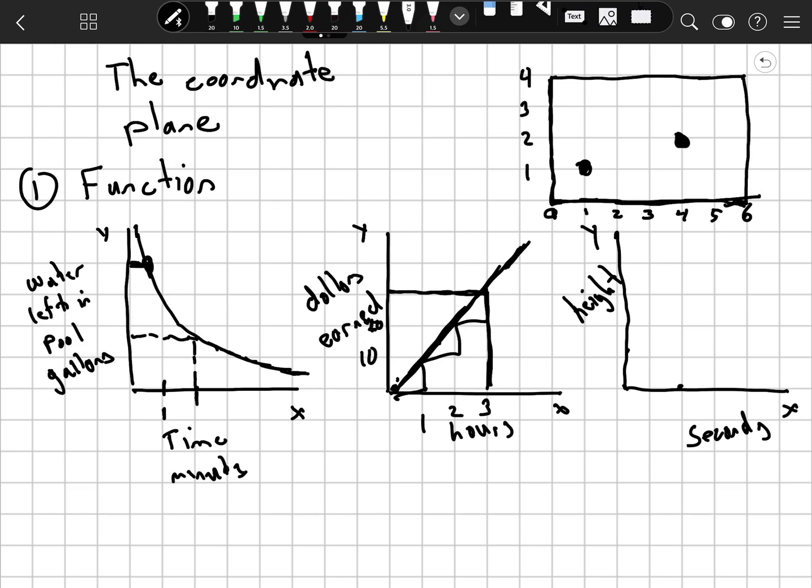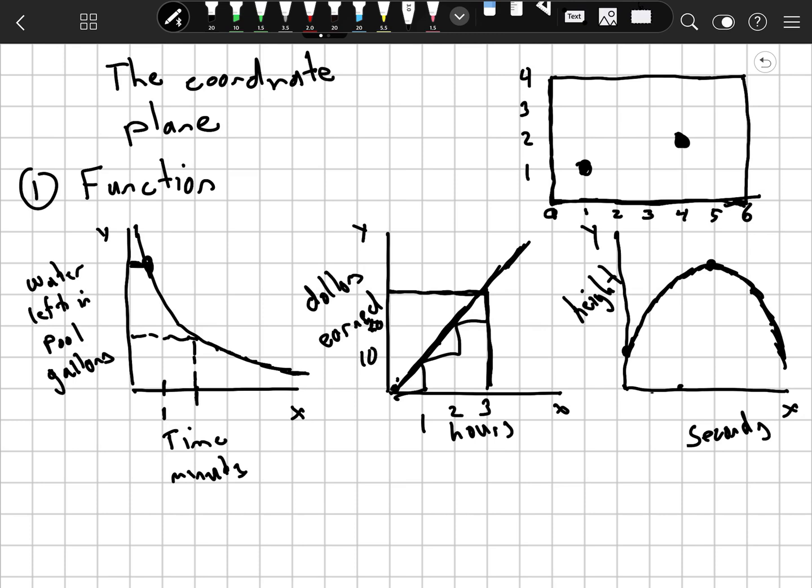Height in seconds. If you were to throw something up in the air, its height is going to increase quickly at first because of that initial force that you used to throw it, but then gravity is going to take effect on it, and it's going to come to a standstill eventually. And then gravity is going to keep working, and so it's going to start slow at first and then kind of speed back up again. So there's a story for that coordinate plane.